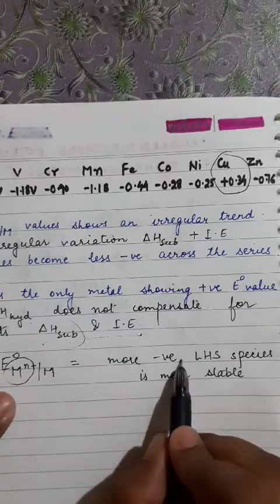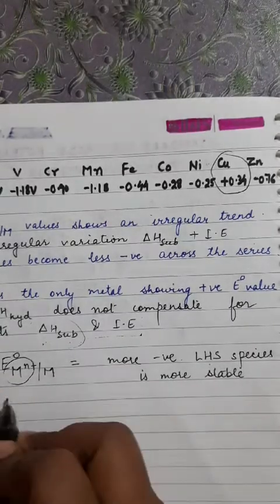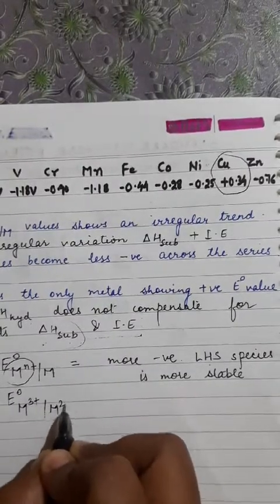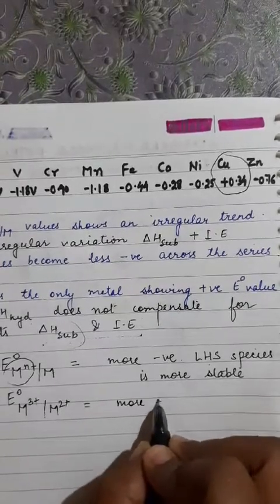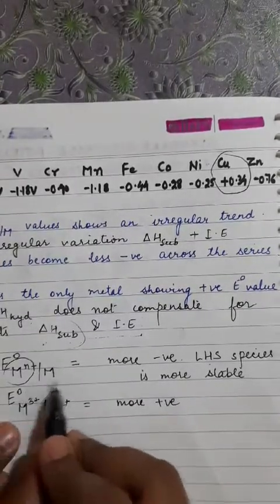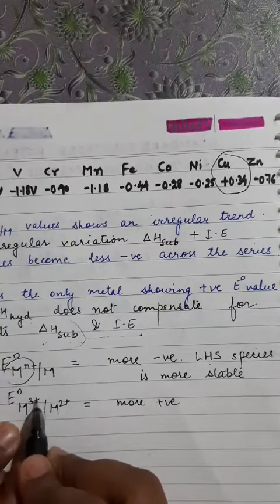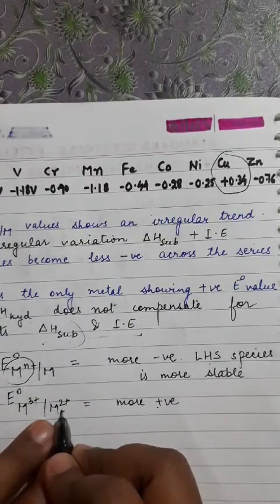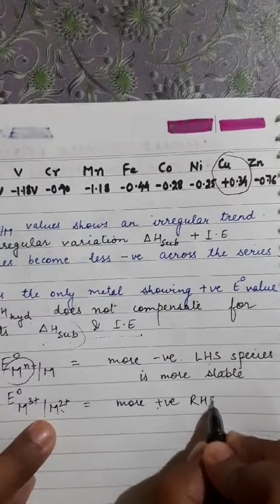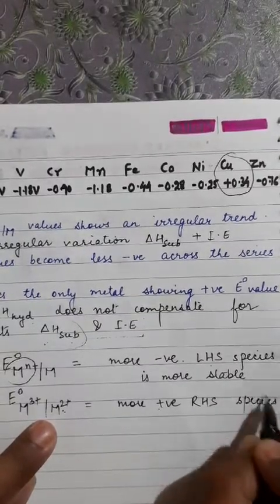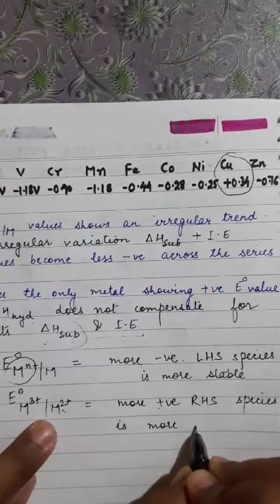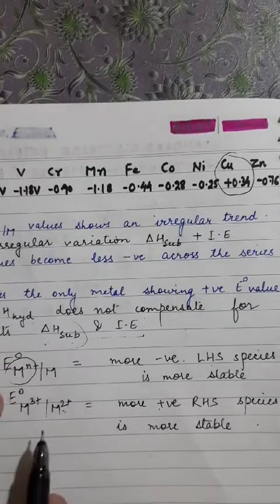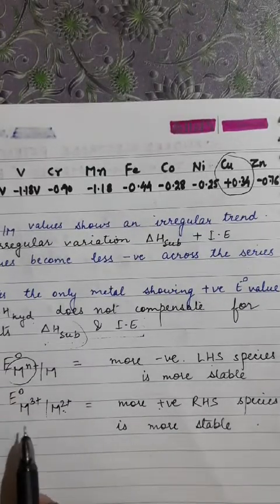So if the value is more negative, left hand side species is more stable. If the value is more positive, we can compare in this case M3 plus to M2 plus. If it is more positive, it will have high tendency to get reduced. That means M3 plus ion will easily change to M2 plus ion, and the right hand species is more stable. So this is a trick to use for finding out which of the following species is more stable.